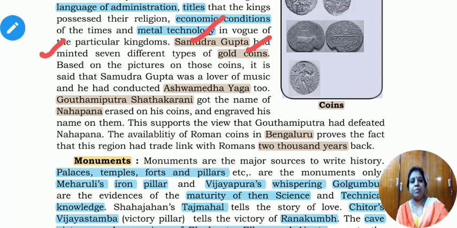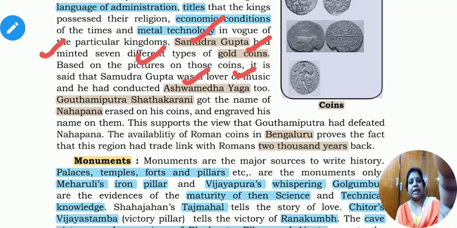Based on the pictures on these coins, we can know about Samudragupta's important period and how he issued them. How he was a lover of music is also depicted on these coins. And he conducted the Ashwamedha sacrifice for the expansion of his kingdom. All this you can know once you see the Samudragupta coin.